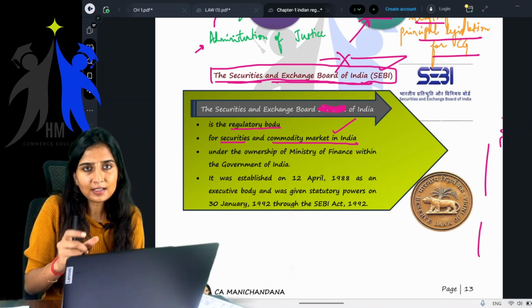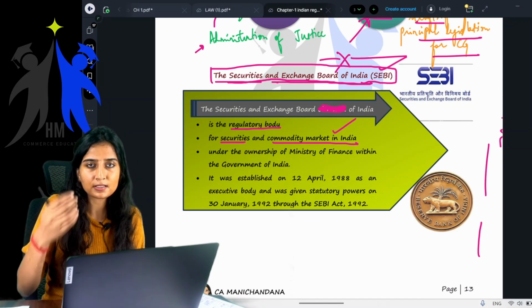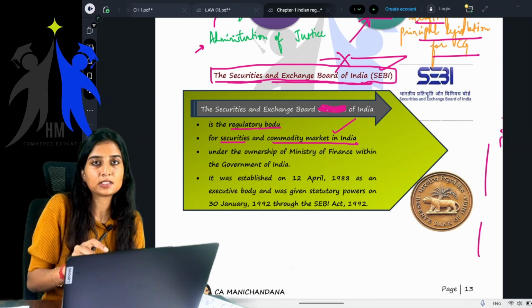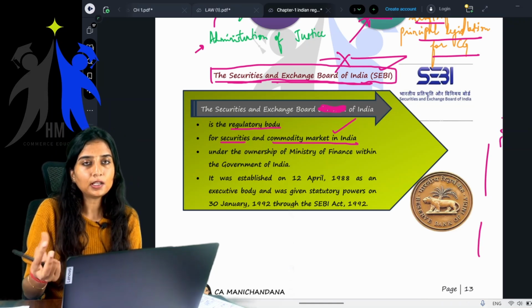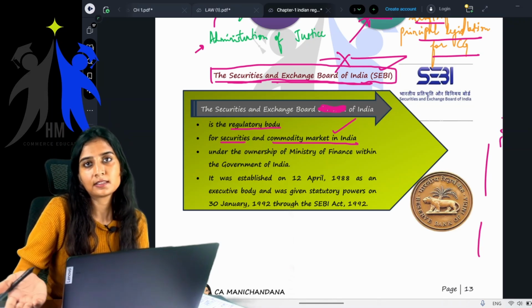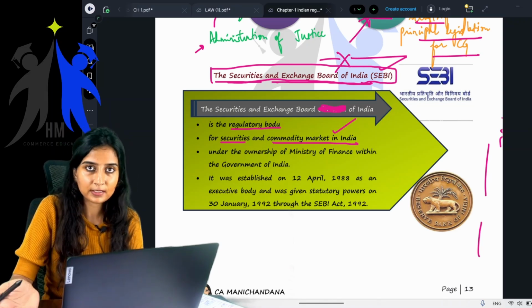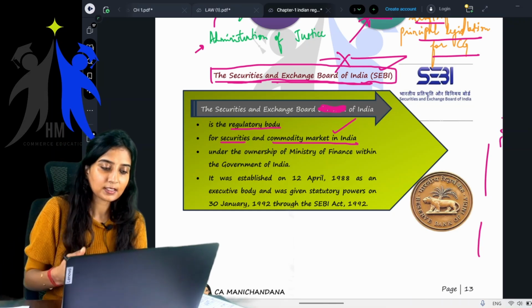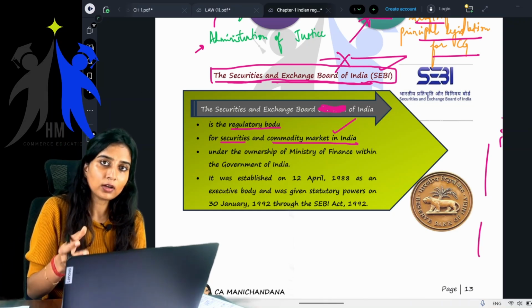You will understand this in the coming chapter, the Companies Act: what is a company, what are these shares, and how are these shares listed on stock exchange. For simplicity, just understand securities meaning shares or bonds.